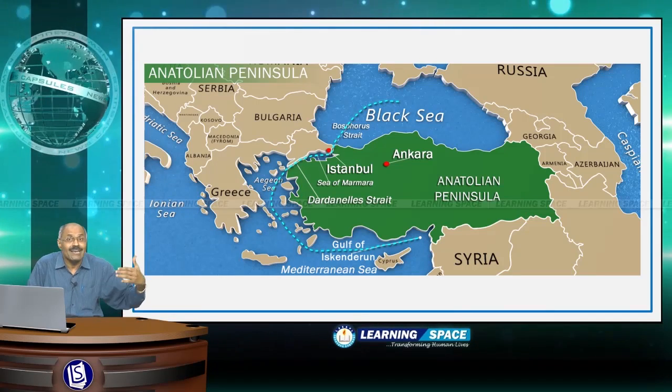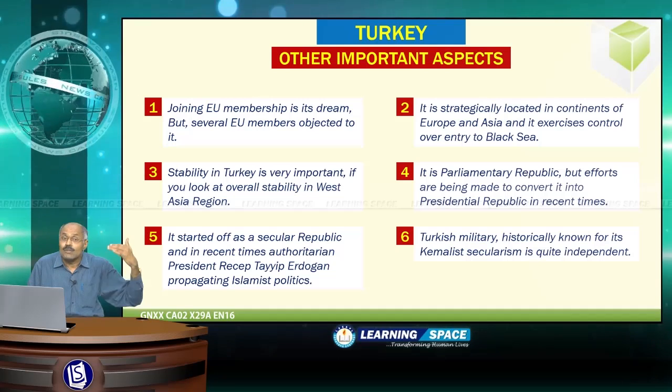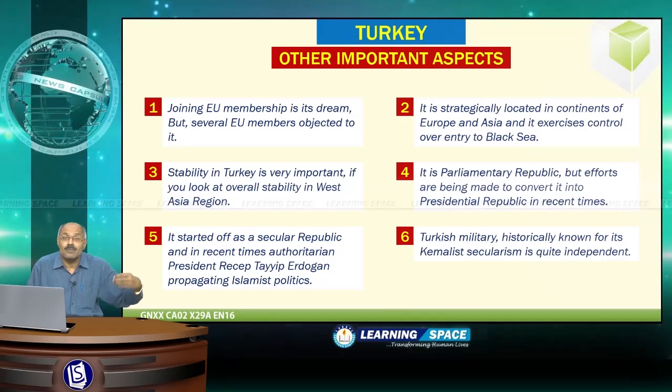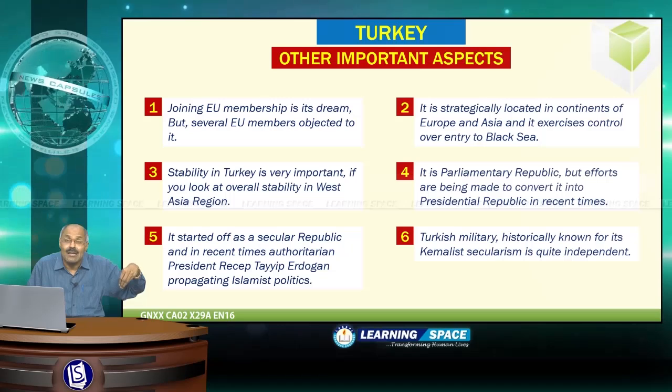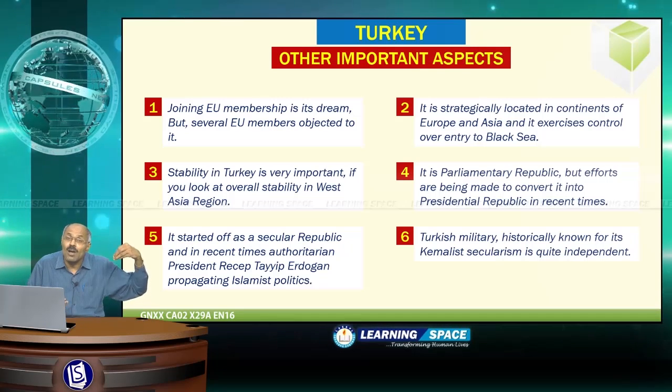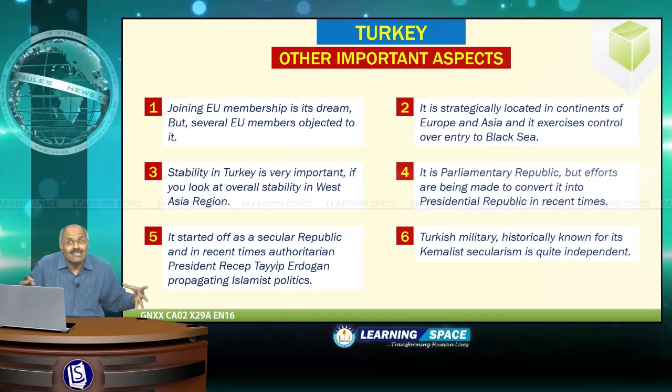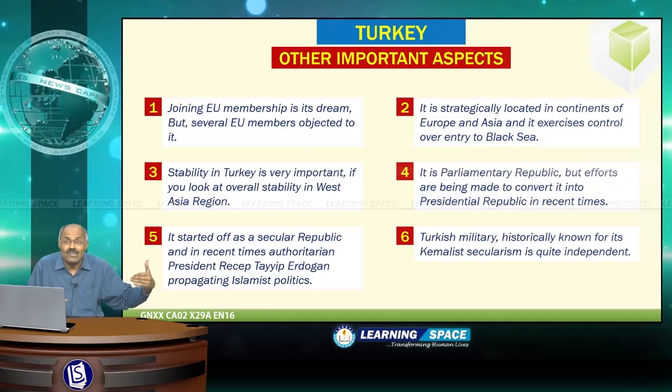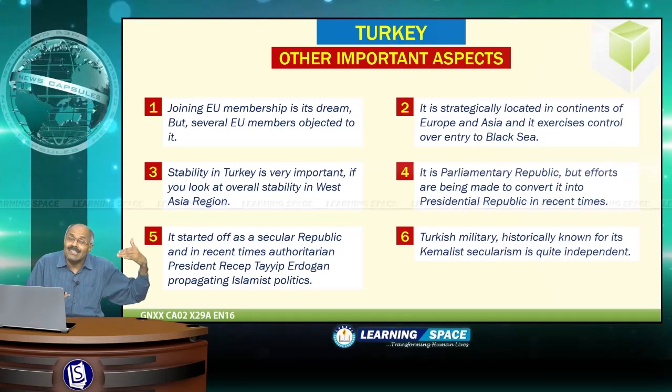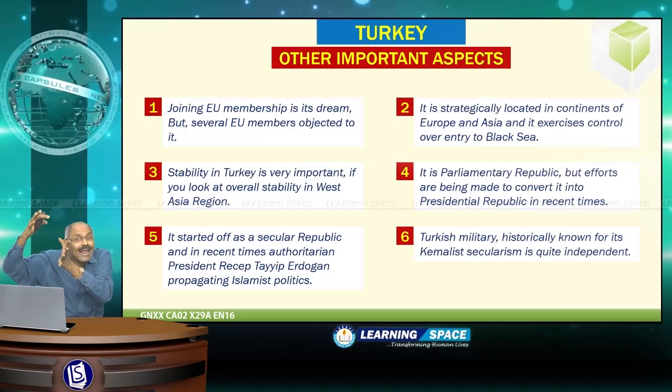So if you look at other important aspects, joining European Union membership is a dream for Turkey, but several European Union members objected to it, and it is strategically located in continents of Europe and Asia, as I have already told you, and it exercises control over entry to Black Sea.